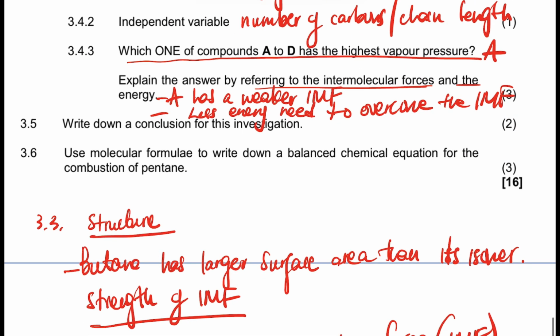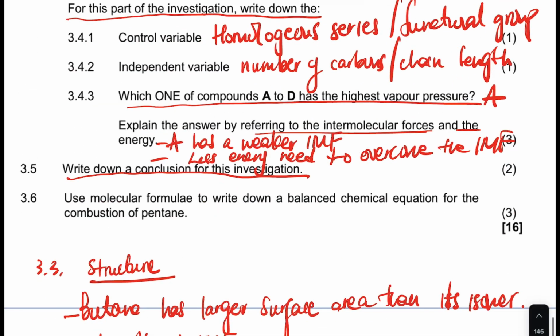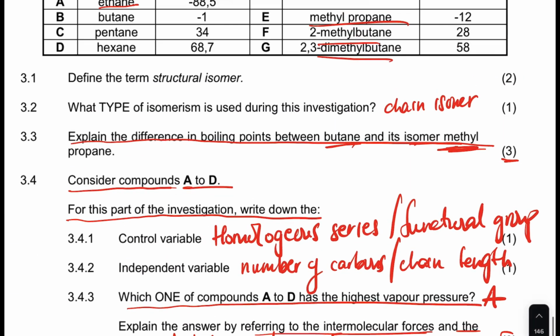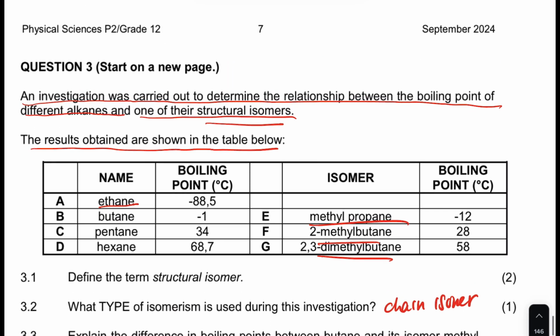Now 3.5, the second last question. Write down a conclusion for this investigation. So the conclusion for this investigation, guys, you need to involve the dependent and independent variable. What can you conclude here about them? The dependent variable here will be the boiling point, since we're given the boiling point.